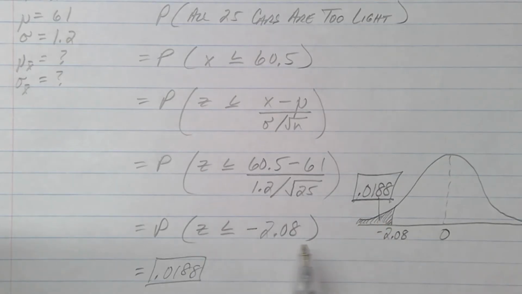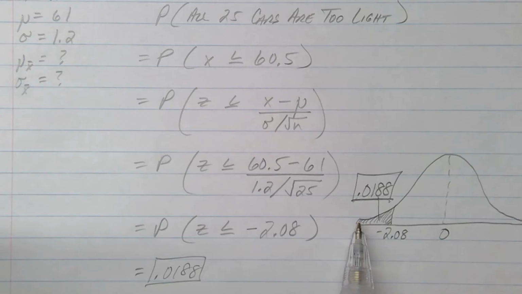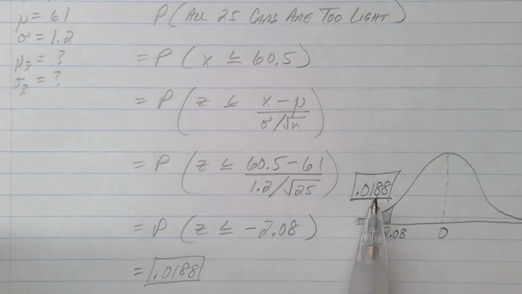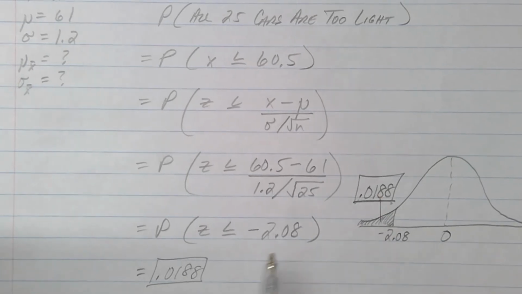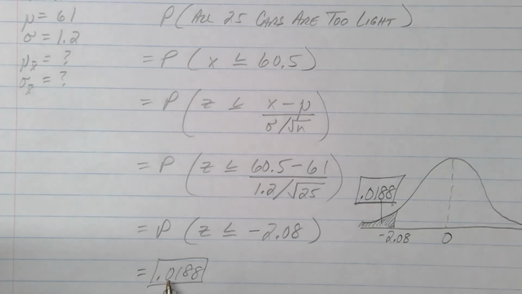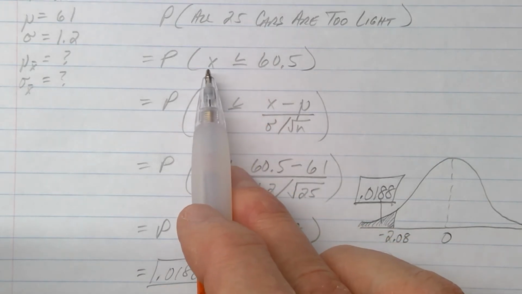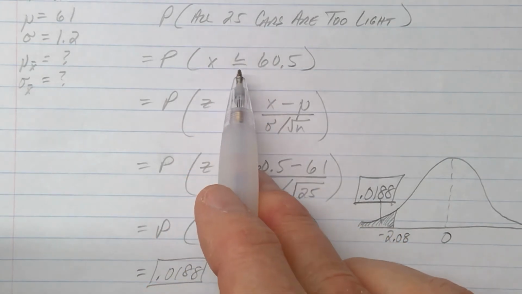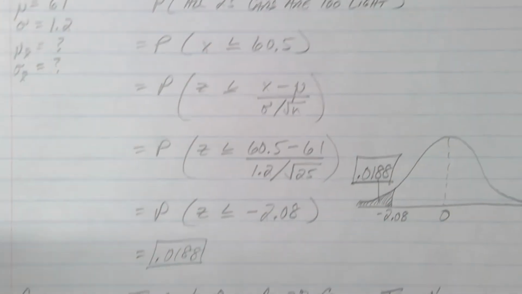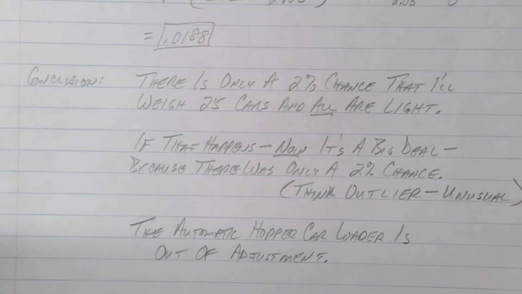And we look up z in the table, and it tells us the area to the left of negative 2.08 is only 0.0188. If I move that decimal 2 to the right, that's 1.88%. That's pretty close to 2%. So there's only a 2% chance that you weigh 25 cars and the average weight of all 25 comes up light.